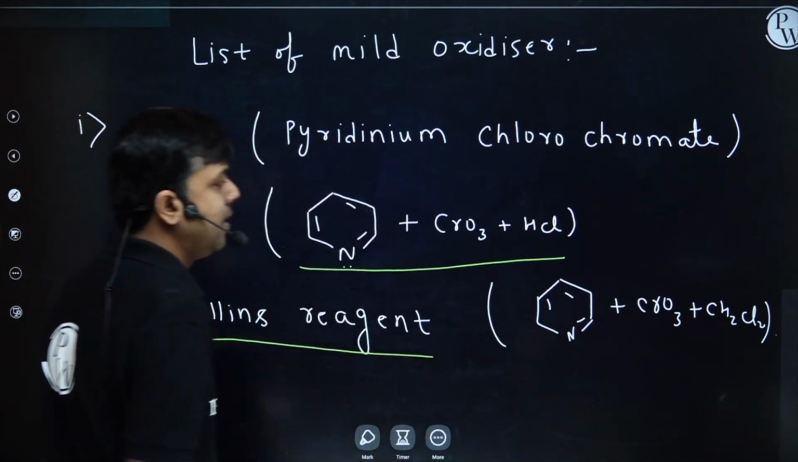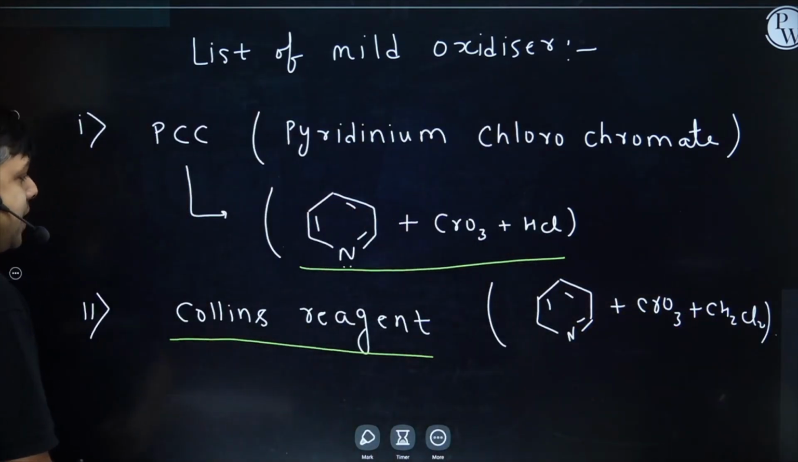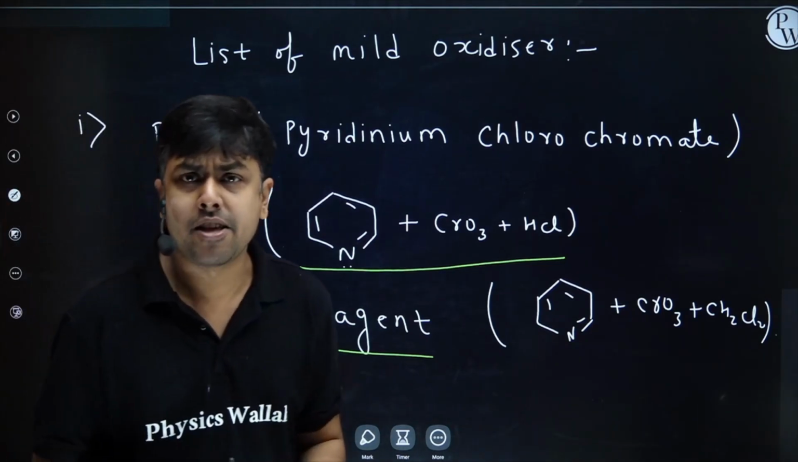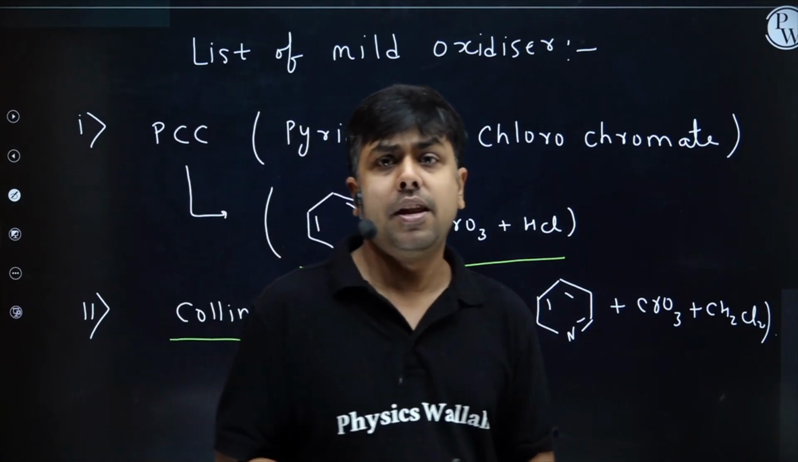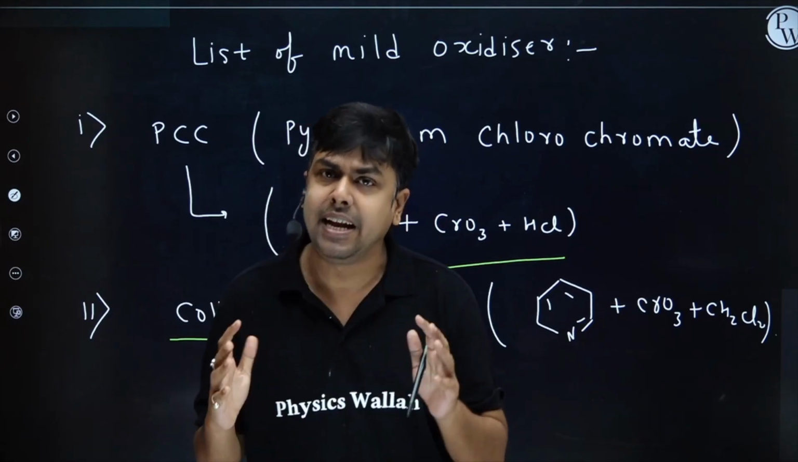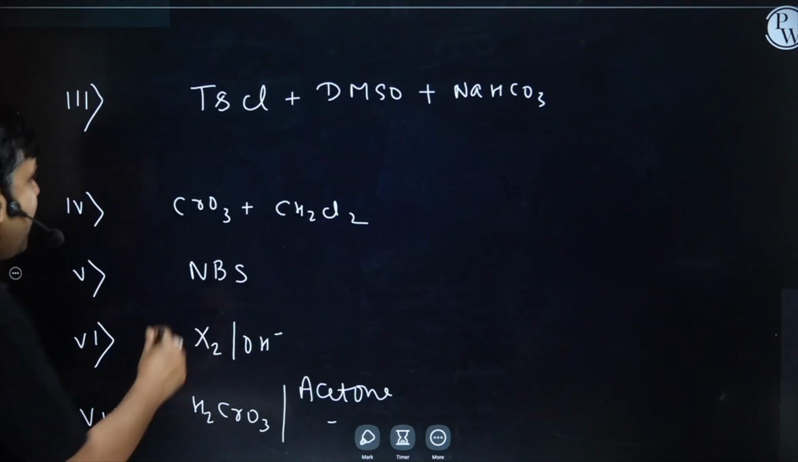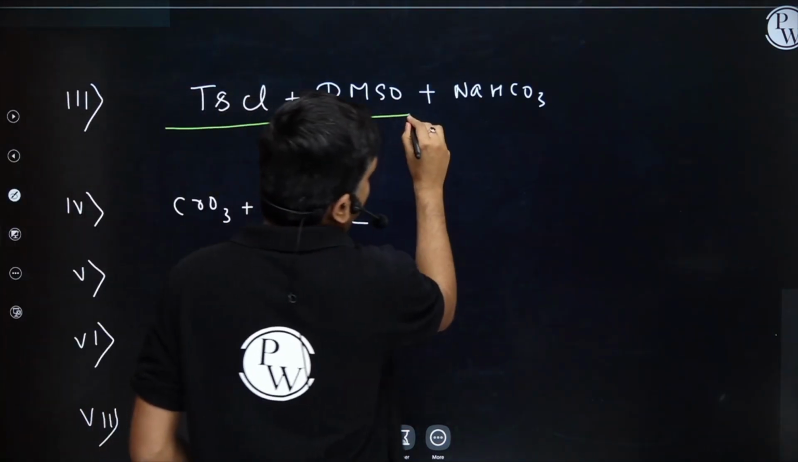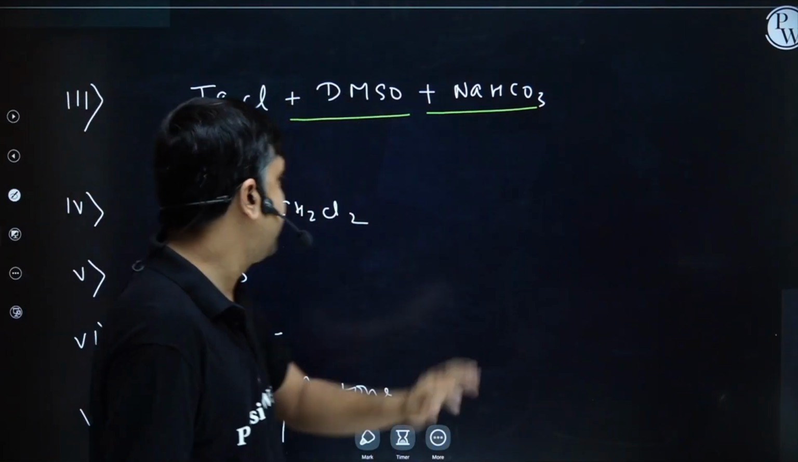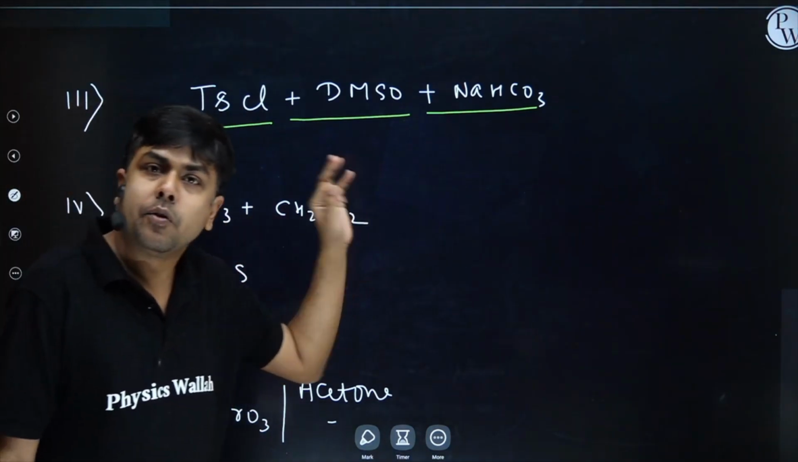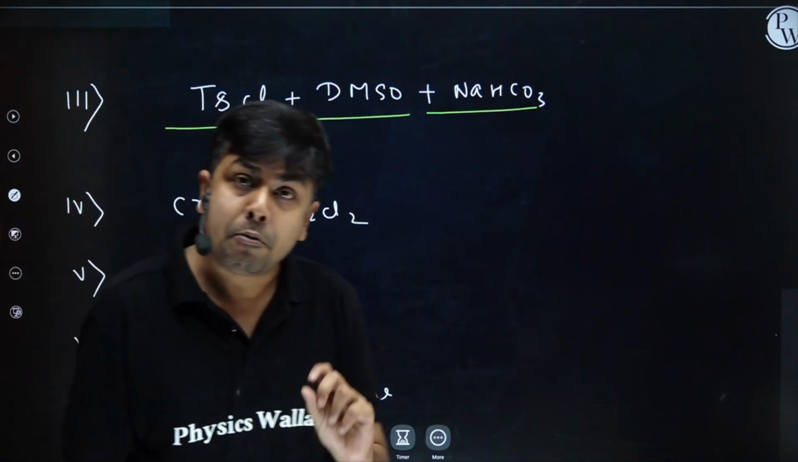Next one, Collins reagent. This is also important: pyridinium plus CrO3 plus CH2Cl2. This is Collins reagent, and it acts as a mild oxidizer. So if I have a primary alcohol and I react it with Collins reagent, students, I am going to get aldehyde. PCC, Collins reagent. Then we have TsCl, tosyl chloride, with DMSO as a solvent, and NaHCO3. This one also acts as a mild oxidizer. Then CrO3 plus CH2Cl2 acts as a mild oxidizer. NBS, N-bromosuccinimide, acts as a mild oxidizer.